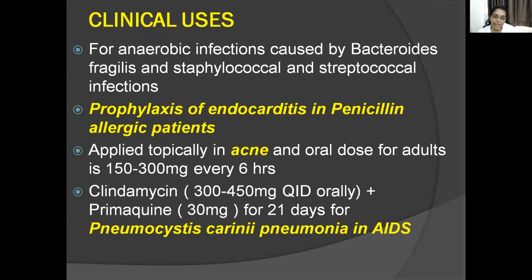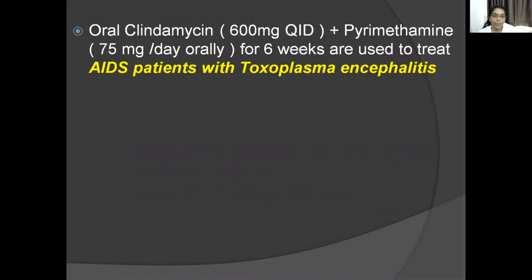The dose here is clindamycin 300 to 450 mg QID orally plus primaquine 30 mg, a combination of both for about 21 days. Then in AIDS patients with Toxoplasma encephalitis, you give it for 6 weeks in combination with pyrimethamine. So oral clindamycin 600 mg QID plus pyrimethamine 75 mg per day orally for about 6 weeks.